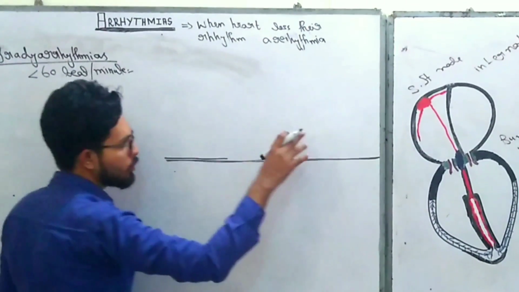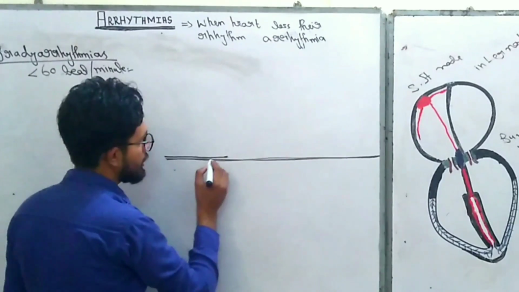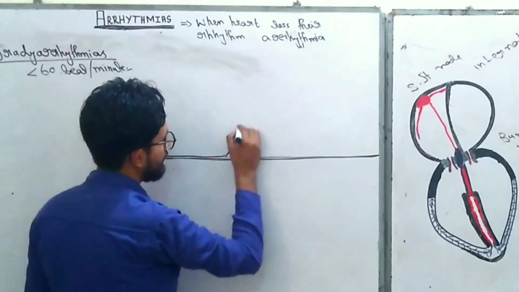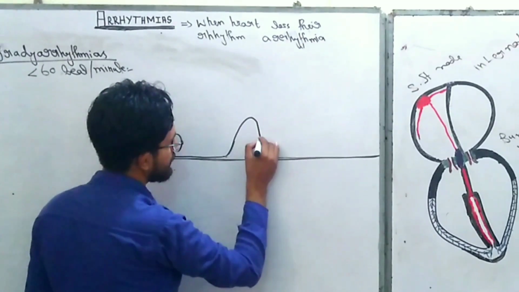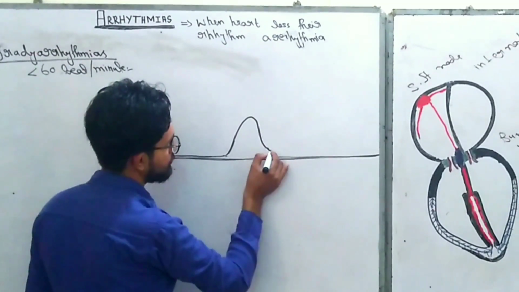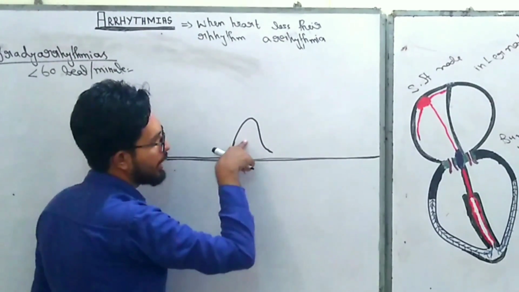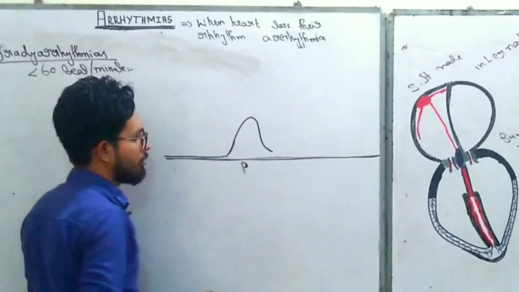When the SA node starts to generate an impulse, the ECG machine shows a first wave, and this first wave is known as the P wave. It indicates that the SA node is generating an impulse, right?